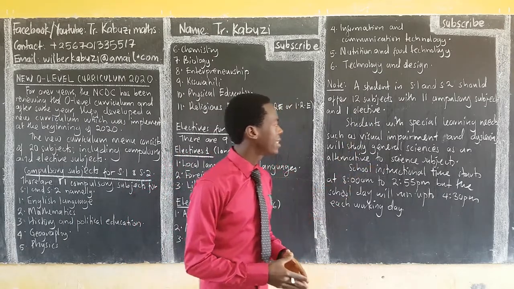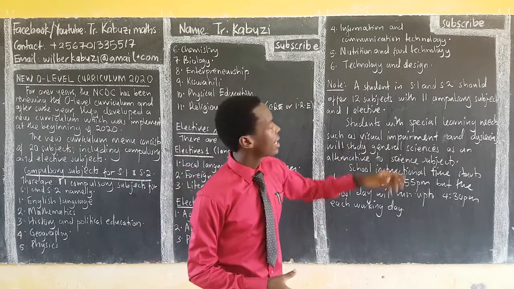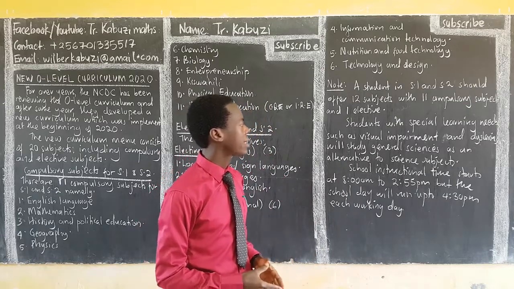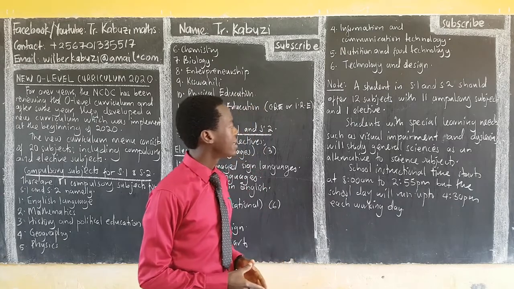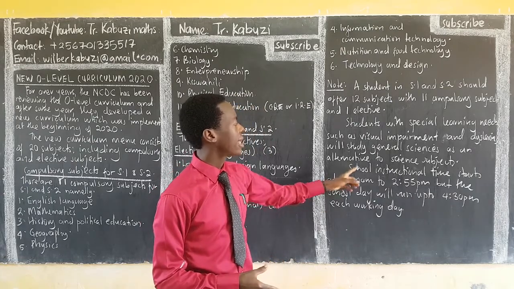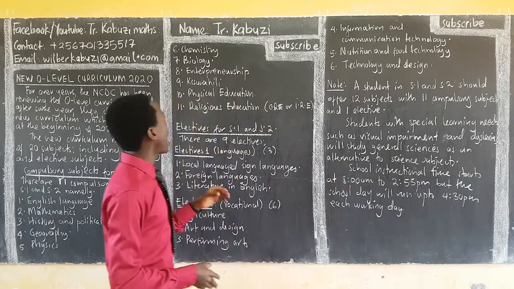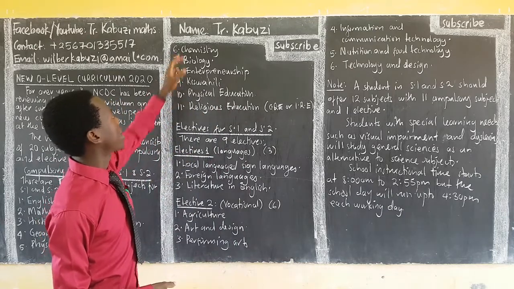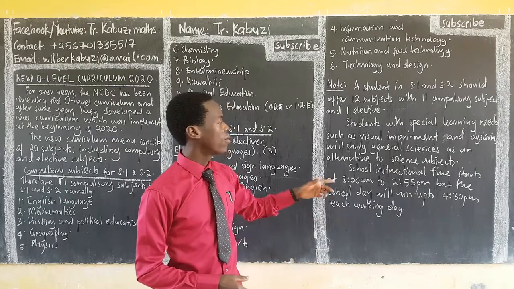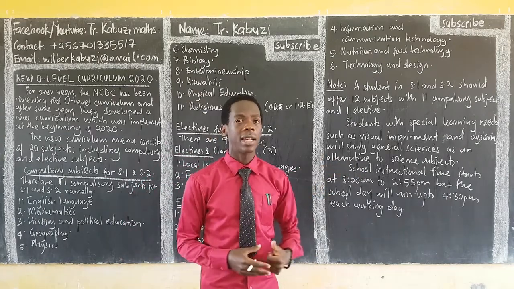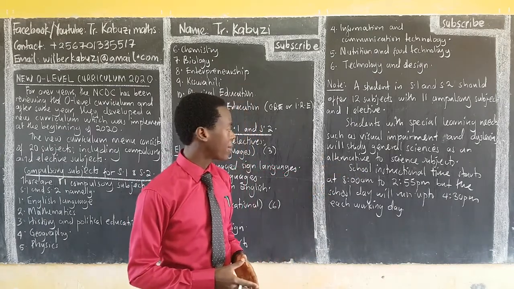Students with special learning needs such as visual impairment and dyslexia will study general science as an alternative to the science subjects. An alternative to the sciences, you mean biology, chemistry, physics. So these students with special needs will do general science as an alternative to the science subjects.